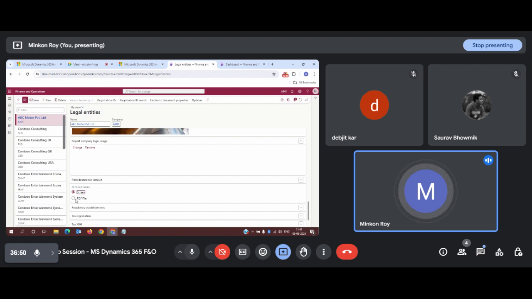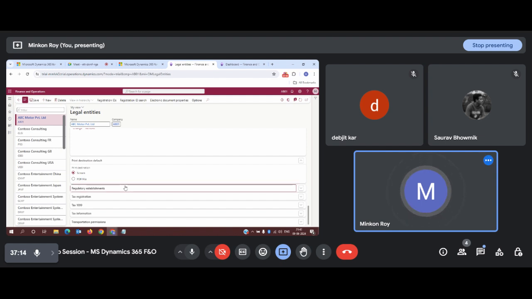So it should always be on the screen. Now if you select PDF, instead of showing it on the screen, it will automatically download one PDF, and you need to go to downloads every time and check the PDF whether everything is okay or not. So instead of doing all those tedious tasks, we will click on the screen, and whatever confirmation page appears, it will appear directly on the screen, so that we can confirm directly from there. Okay.